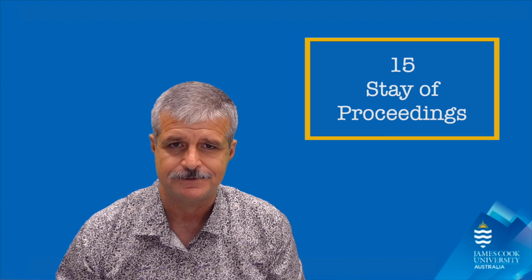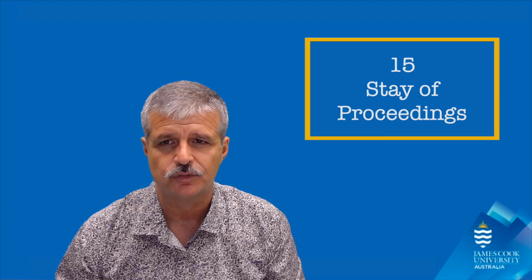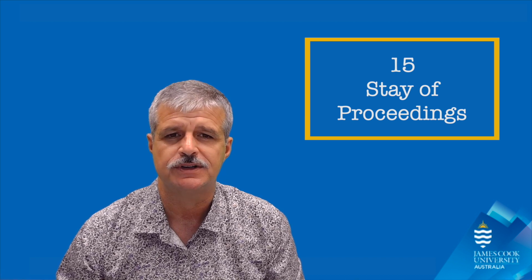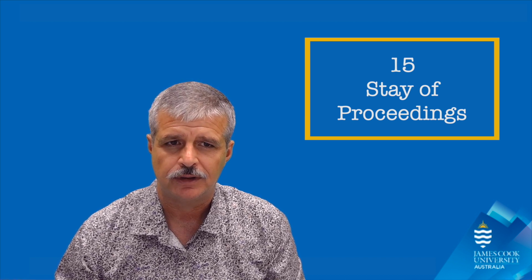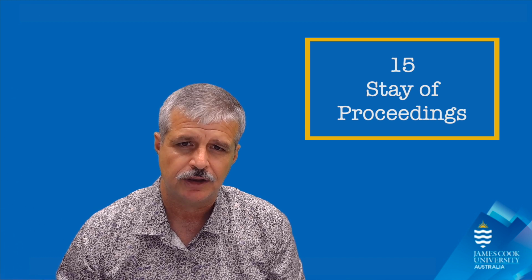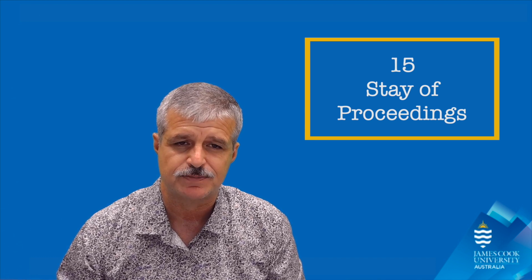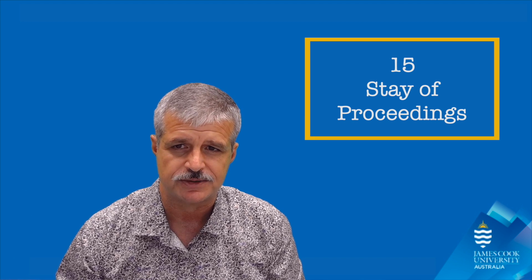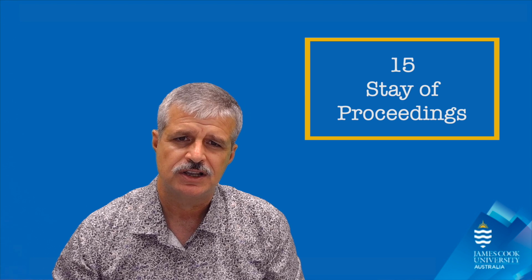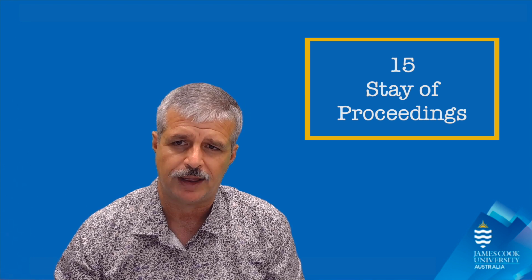Okay, we're nearly done. Not quite there yet. The last type of remedy that I want to talk about is called a stay. A stay is like an interim remedy where the court puts everything on hold in relation to a decision being reviewed. The power is found in section 15 of the ADJR Act, which says that a judge can suspend the operation of a decision.